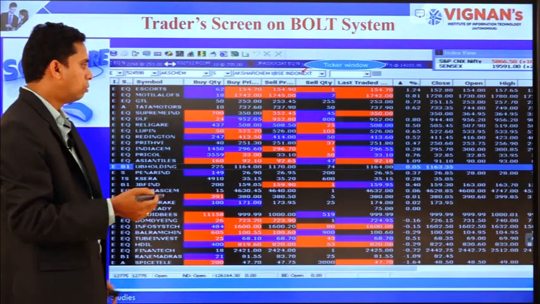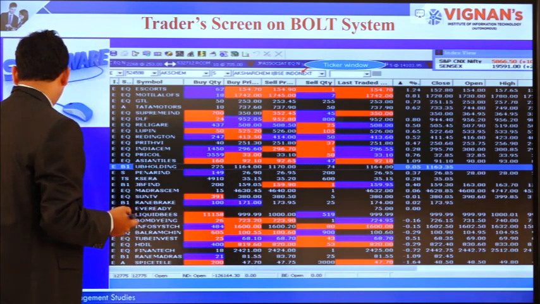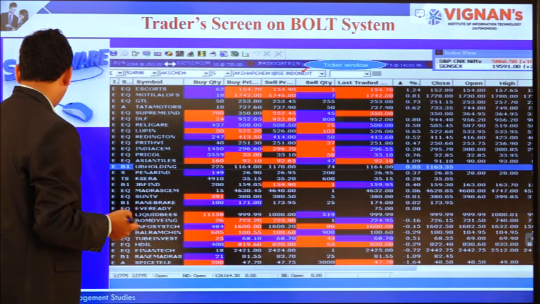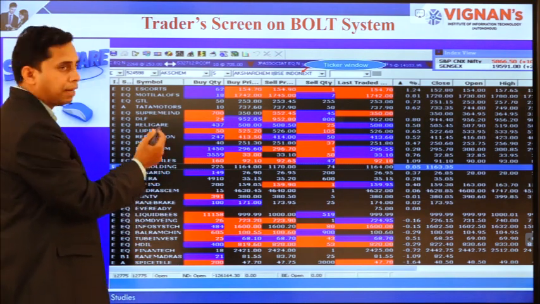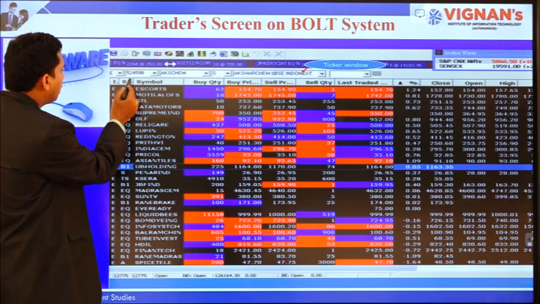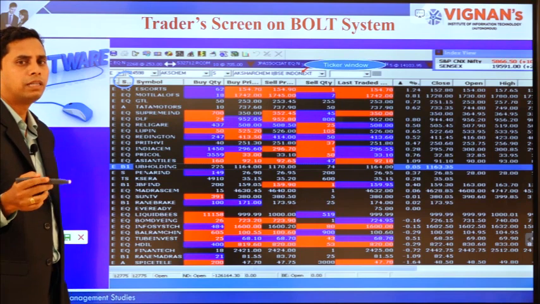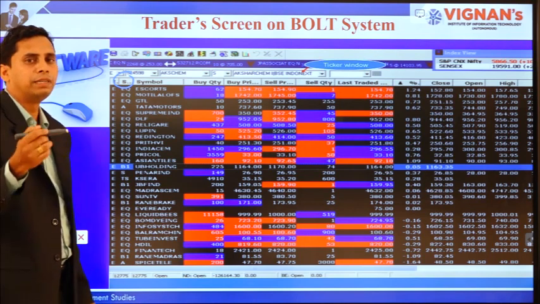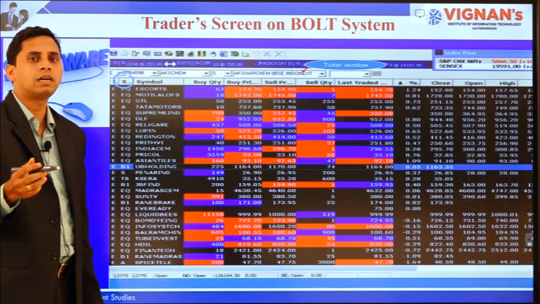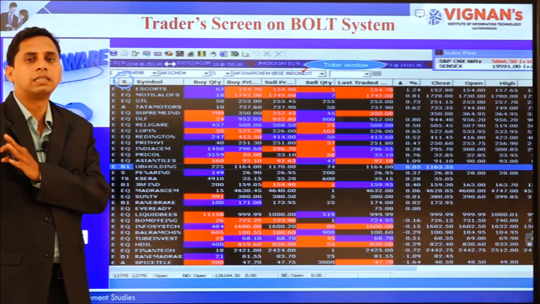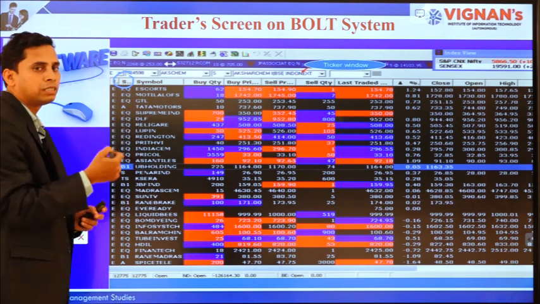Dear students, now on the screen you can see the trading screen of the Bolt system. On the left hand side you see what is called a series. The stocks or share prices, when they are listed in the stock market, and after that based on their performance the shares are categorized into various categories. So, these are known as series, that means category.